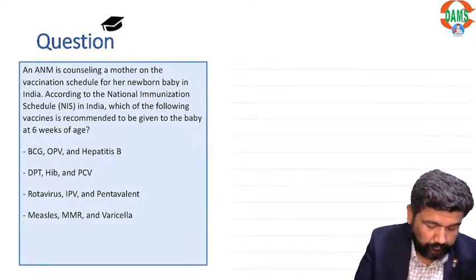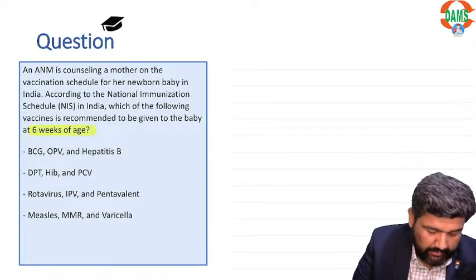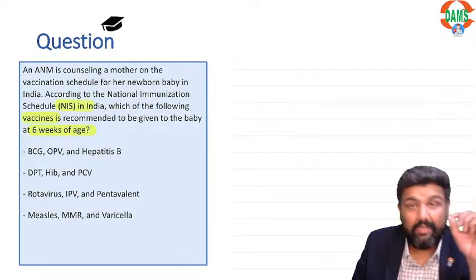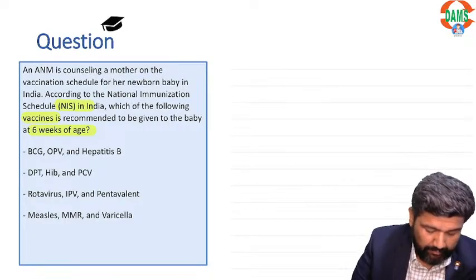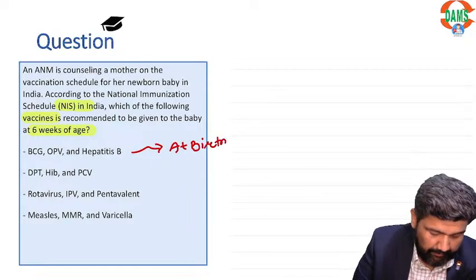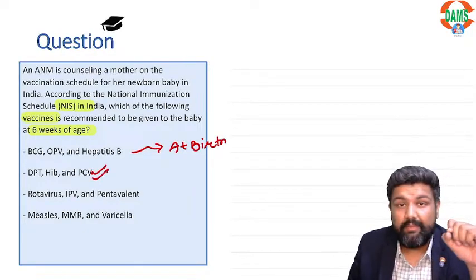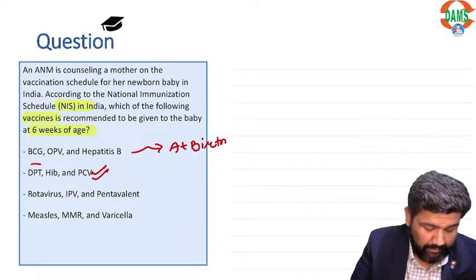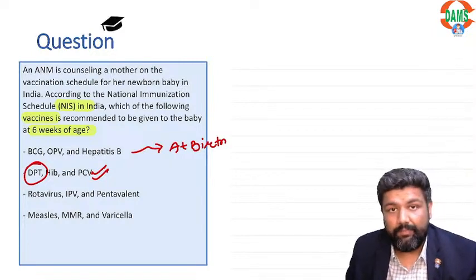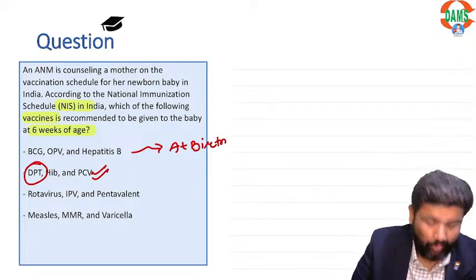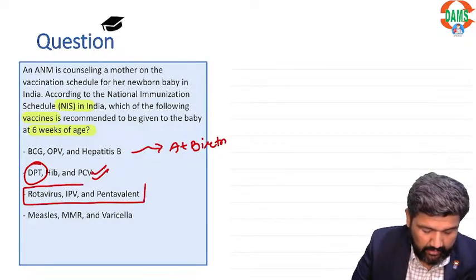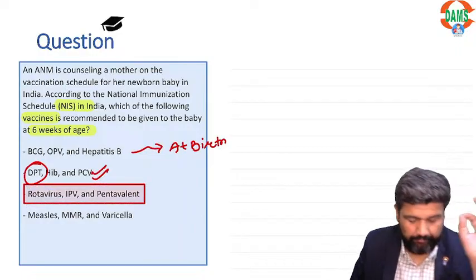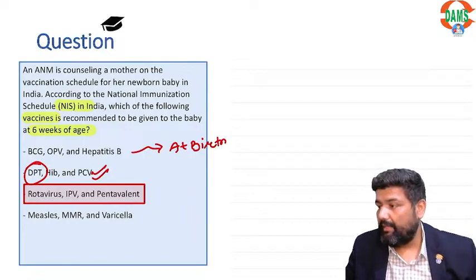Now, at 6 weeks, which vaccine do you recommend under the national immunization schedule? BCG, OPV, no, this is at birth. DPT, Hib and PCV. Guys, we don't give DPT separately, right? So this is not the best answer here. The best answer here is Rota, IPV and pentavalent.